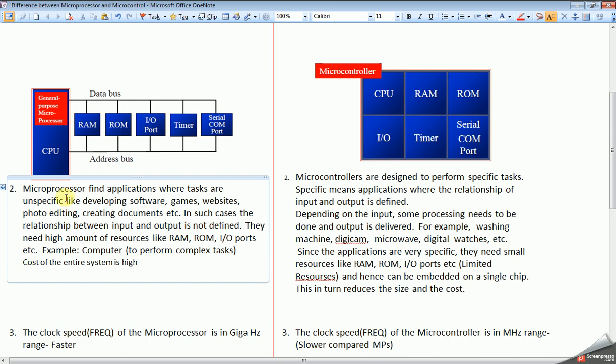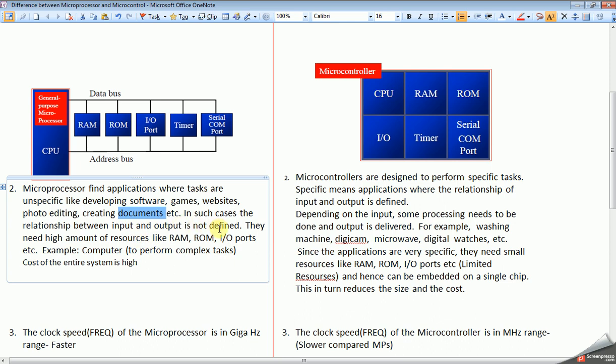Next, microprocessors find applications where tasks are unspecific, like developing software such as games, websites or photo editing tools, or creating document tools like Word. In such cases, the relationship between input and output is not defined.